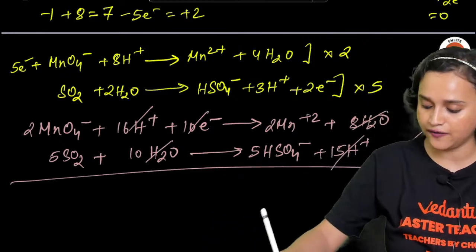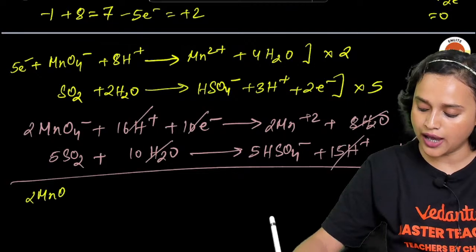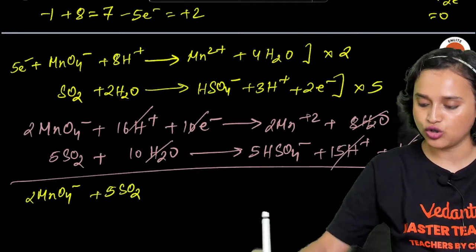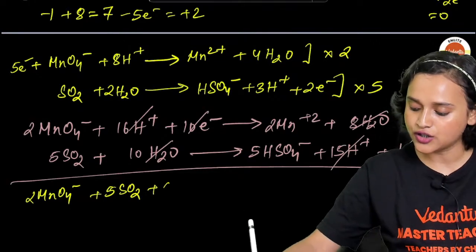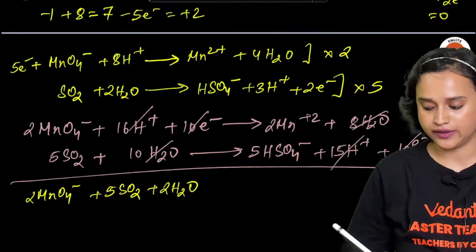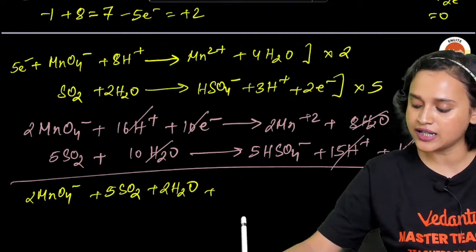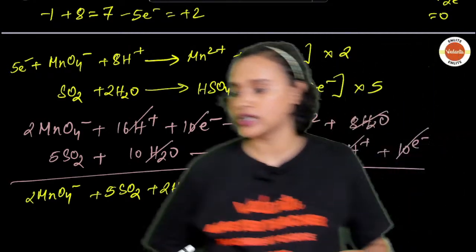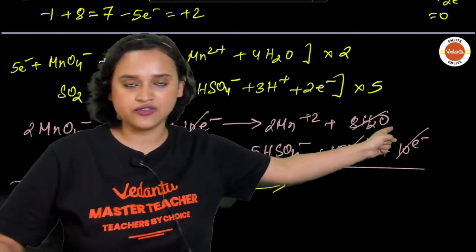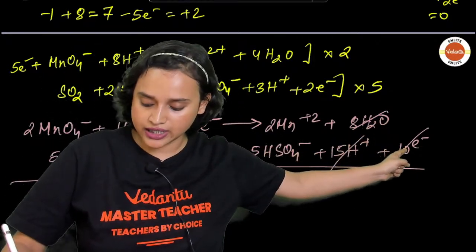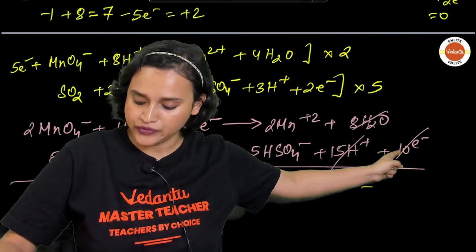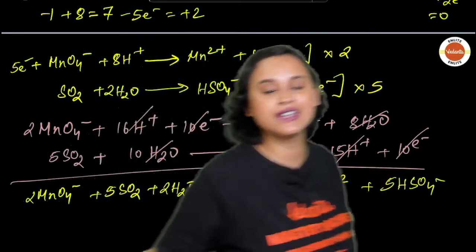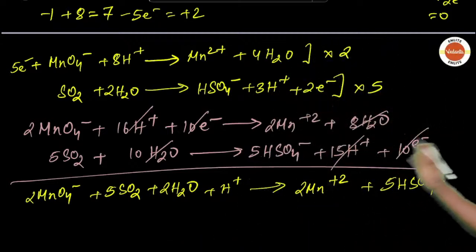We are left with, everybody, 2MnO4 minus plus 5SO2, plus 2H2O, plus 16H plus minus 15, so H plus 1, and this will give us 2Mn2 plus, and here 5HSO4 minus. So this is your balanced redox reaction.